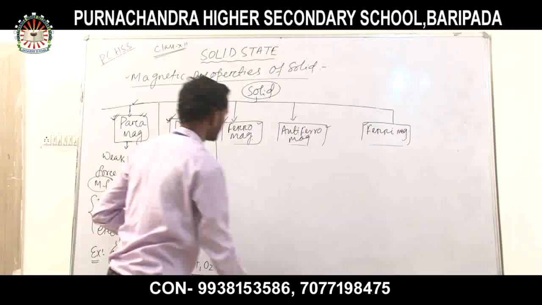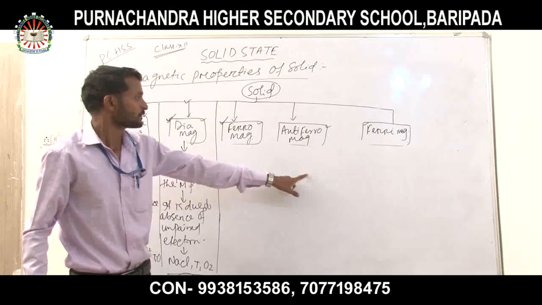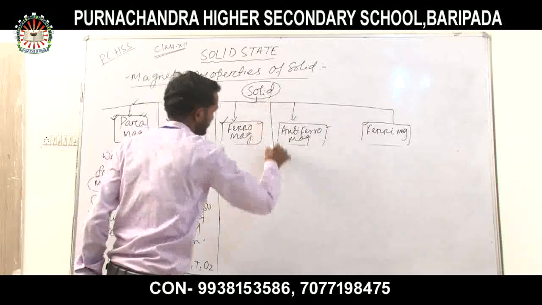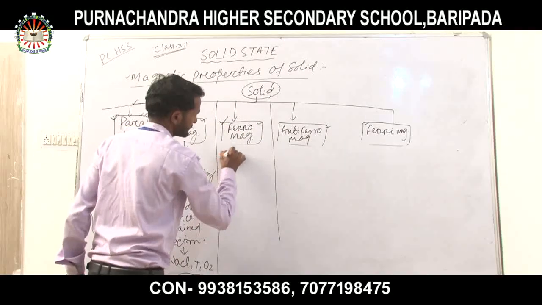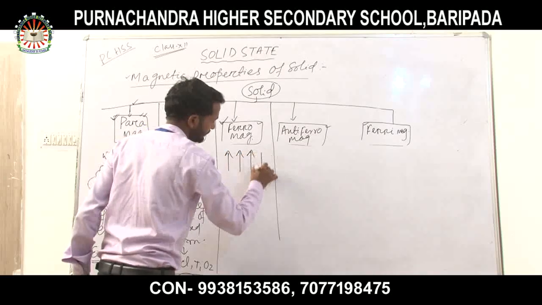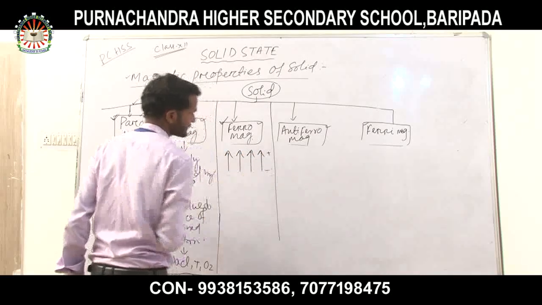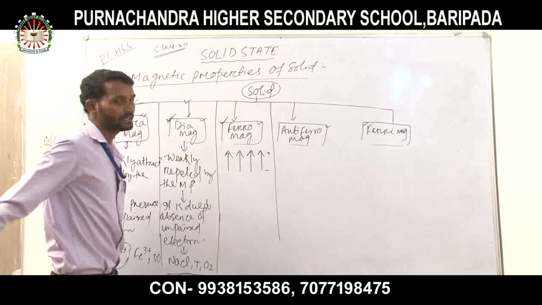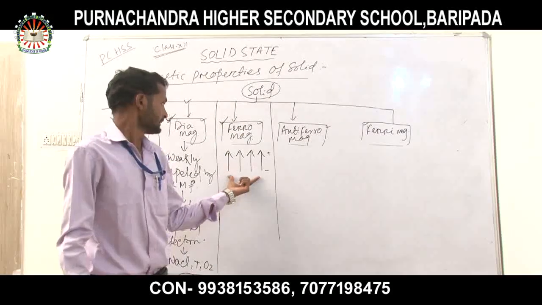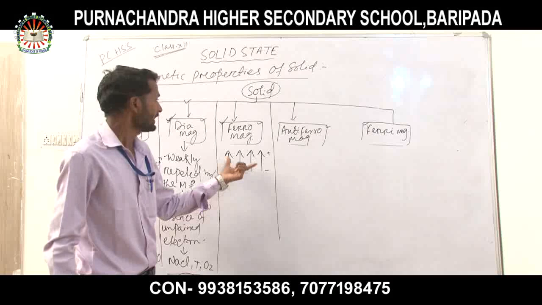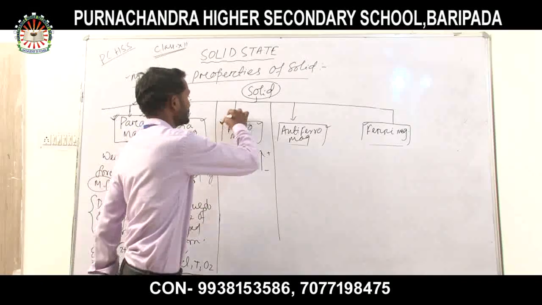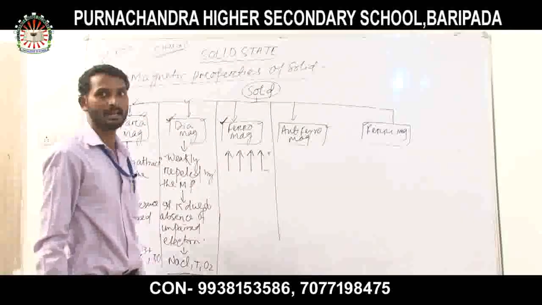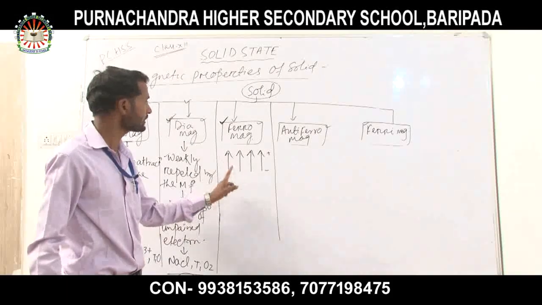If the domains are aligned in the same direction, suppose these are the dipoles, so that is plus and that is minus. If the domains or dipoles are aligned towards the same direction, then that is called a ferromagnetic substance, and it has a very strong attraction force.